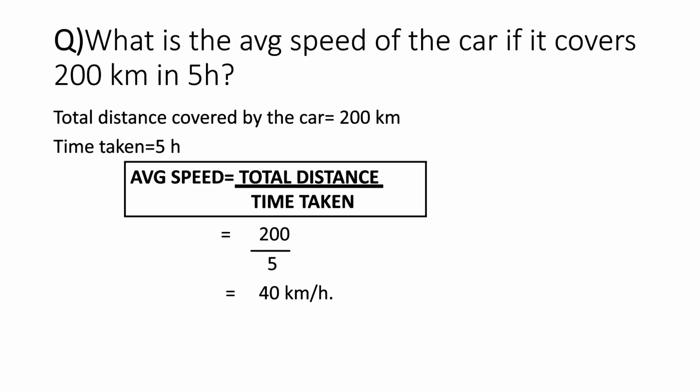Now let's do a few problems. What is the average speed of the car if it covers 200 kilometers in 5 hours? So the solution to this problem is the total distance covered by the car is given as 200 kilometers and the time taken is 5 hours. So the average speed is equal to total distance by time taken, which is equal to 200 by 5, which is equal to 40 kilometers per hour.